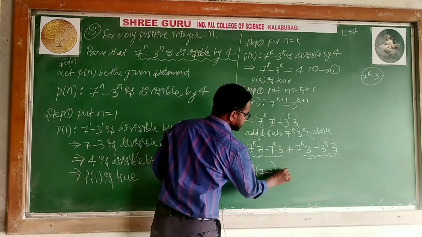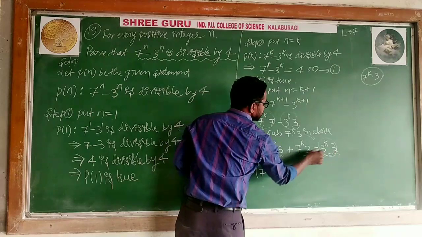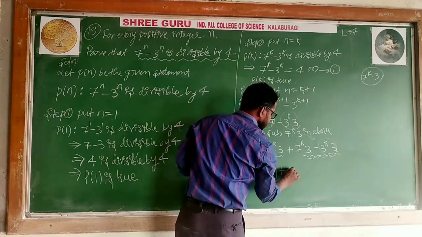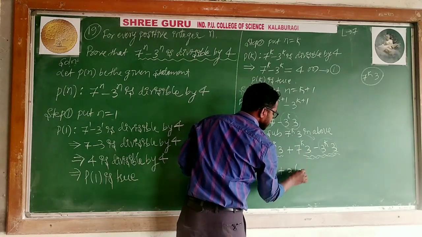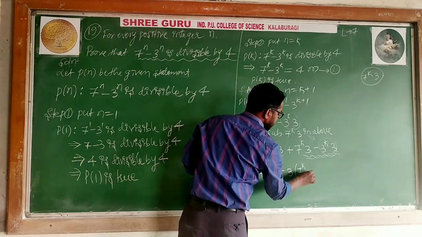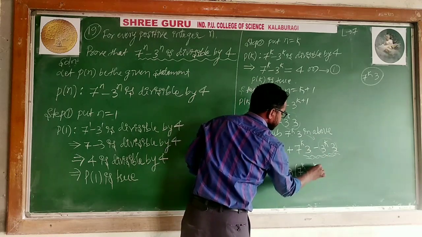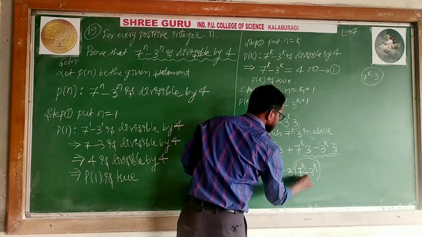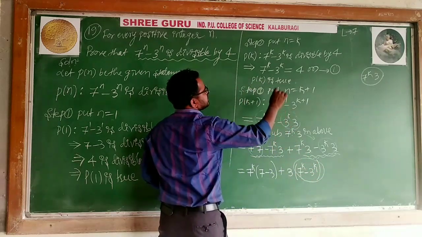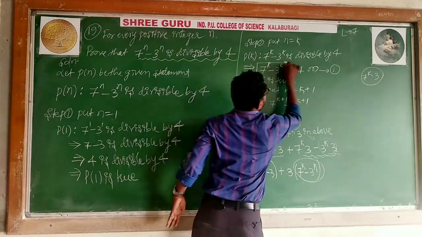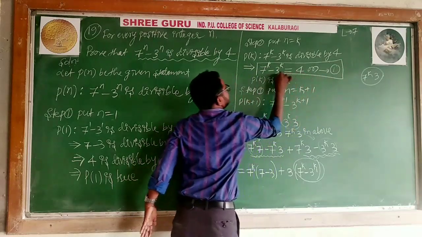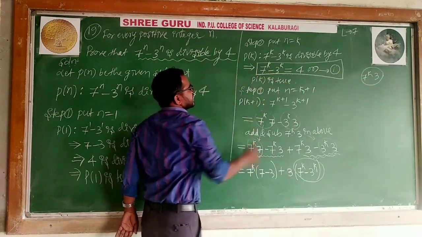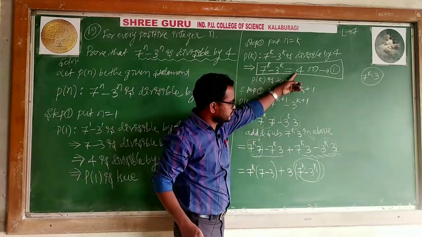This adjustment. Plus. What is common in these two? In these two, 3 is common. 3 is common means what remains? 7 to the power k minus 3 to the power k. What is this value? From equation 1 you see. 7 to the power k minus 3 to the power k is equal to 4m.